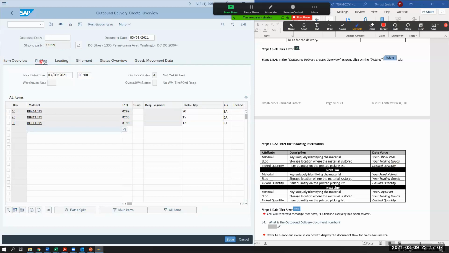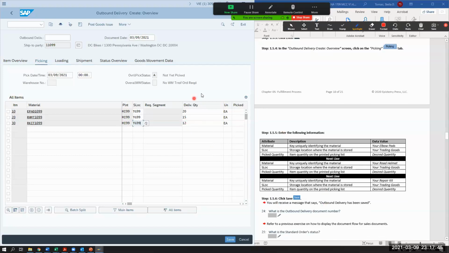So the picking is saying, the warehouse manager is going to come in and say, okay, we have sales order number 4. Where's the storage location? It's TG 99 for me because it's in the trading goods location, TG 99 and then TG 99. These are all storage locations that exist in the Miami plant. That's where these currently reside, in the stock, right? They have to pick 20 of the elbow pads, 15 of the road helmets, 12 of the repair kits.